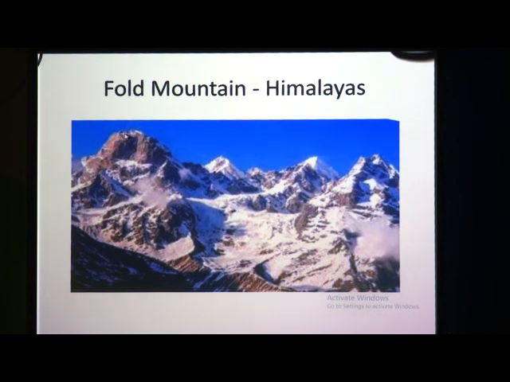This is an example of fold mountain, that is the Himalaya, and they are arranged in parallel lines, they are ranges.